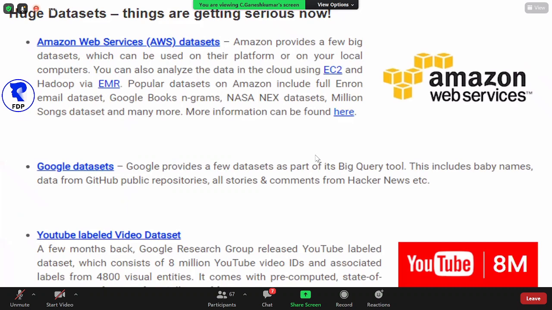Yeah. So next one is Amazon Web Service data set. Okay, Amazon's main revenue comes from the cloud service platform. So they are also providing a lot of databases. Okay, so it's huge data.